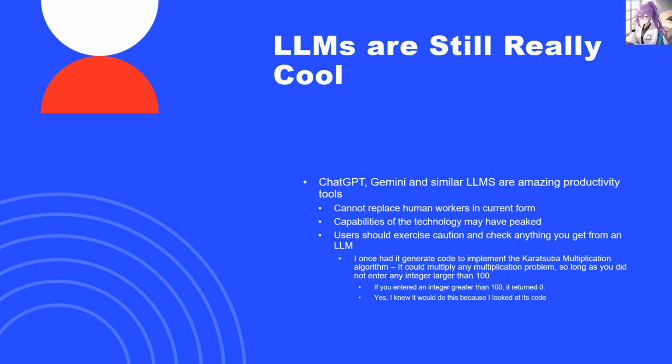Many tech companies, I think, are heading for a situation where they're going to have to hire back a lot of their human workers because LLMs cannot pick up the slack. Worse than that is that the capabilities of the current technology used by these chatbots may have peaked, and we are currently in a cycle of diminishing returns from these models.